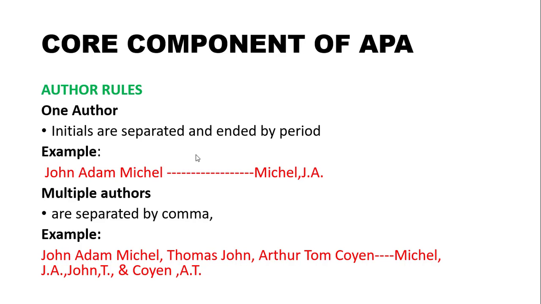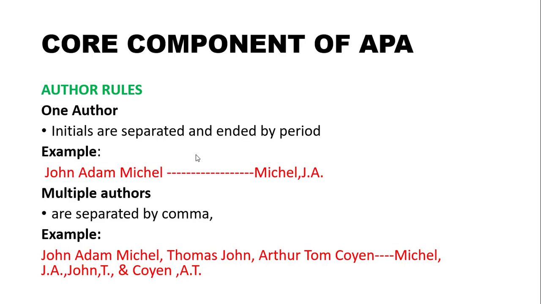For one author, initials are separated and ended by a period. See this example: John Adam Michael. In APA style you write the surname, the last name, first.